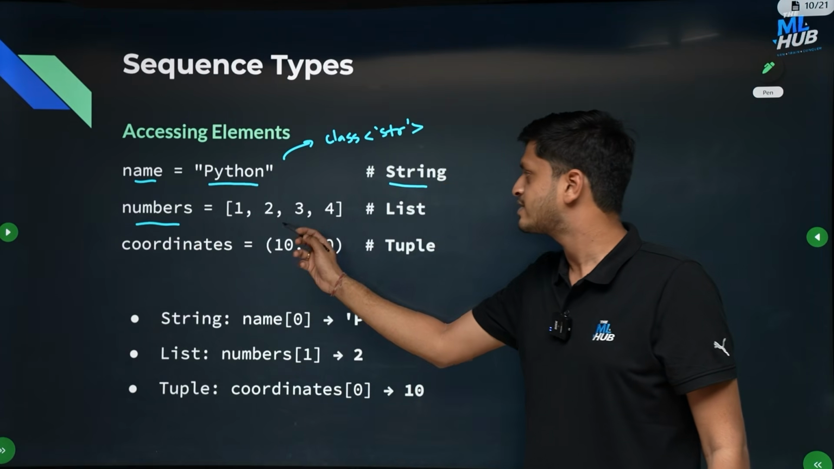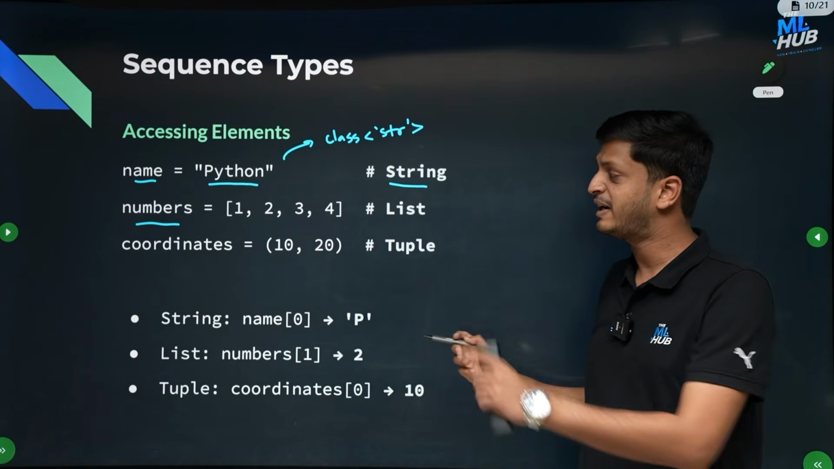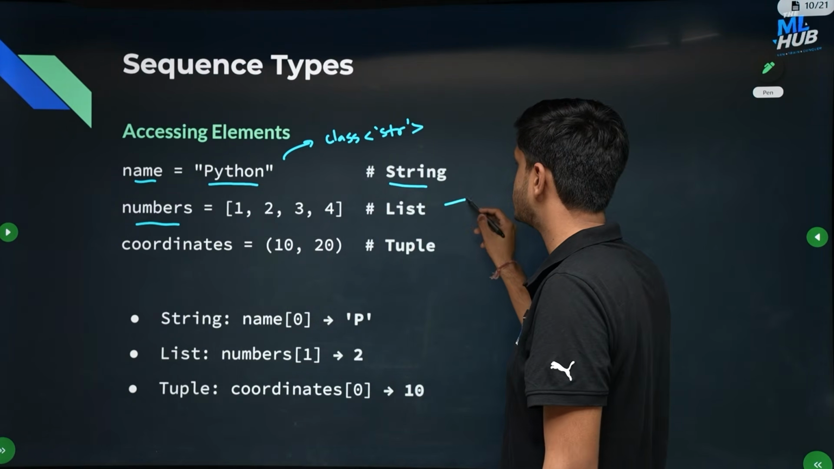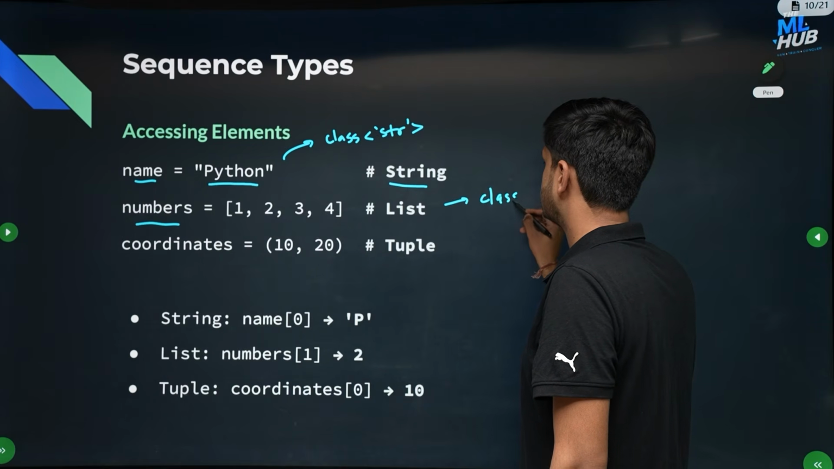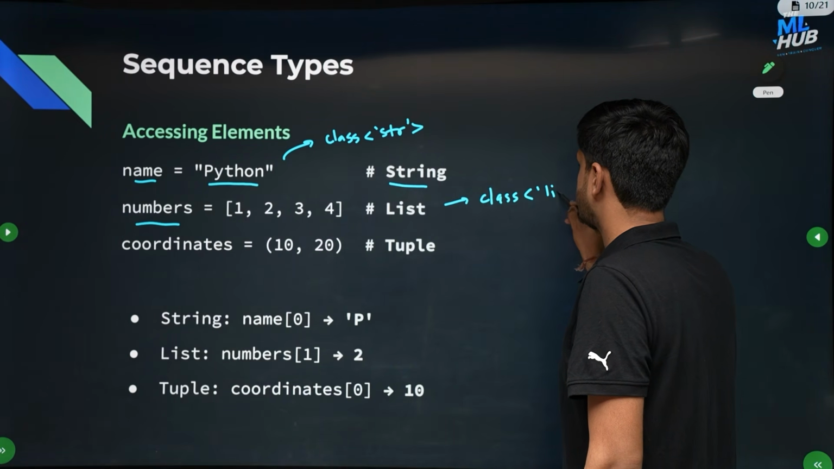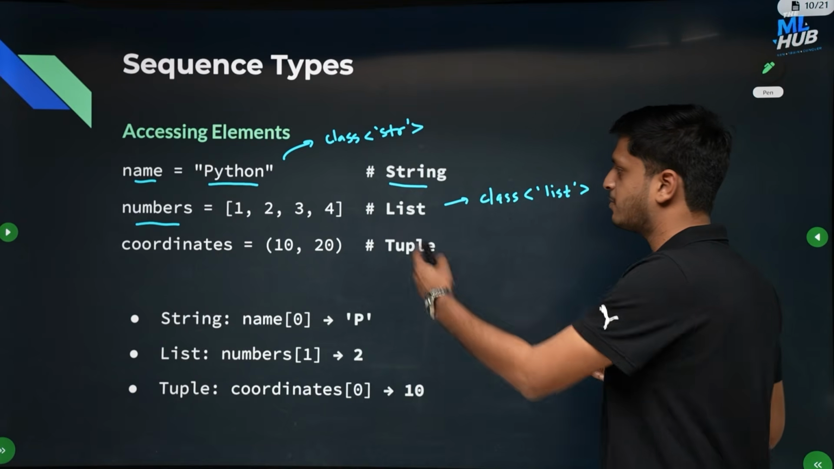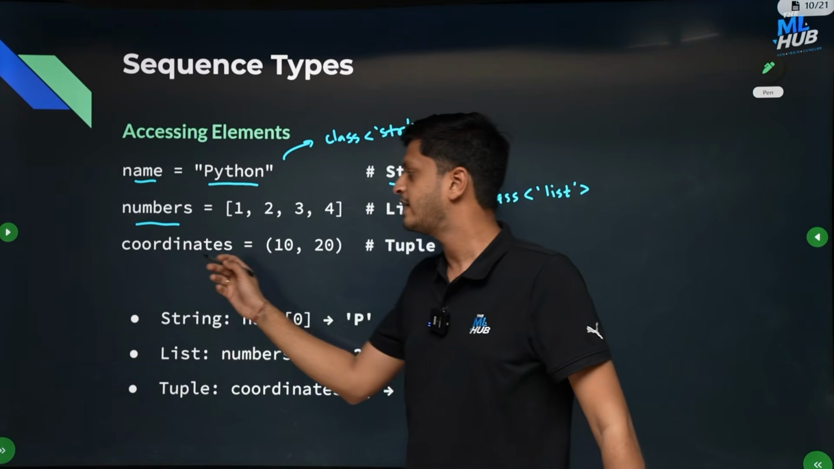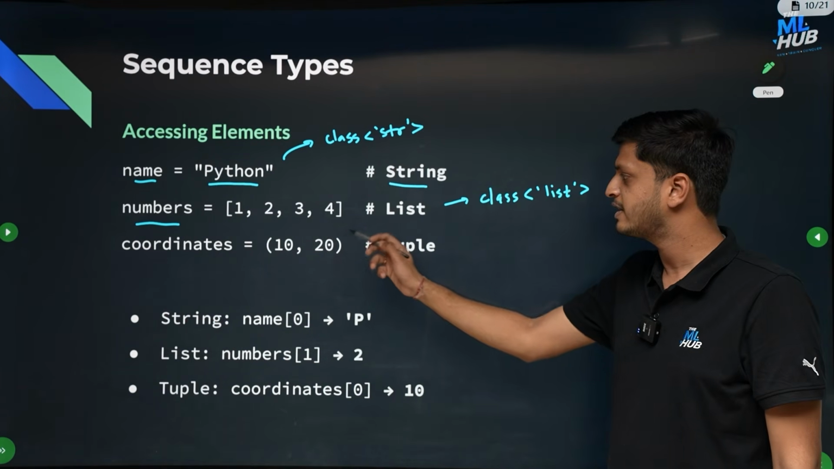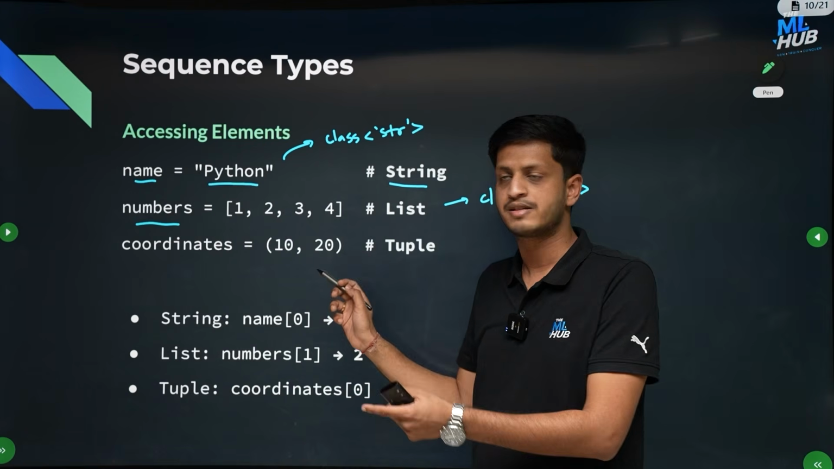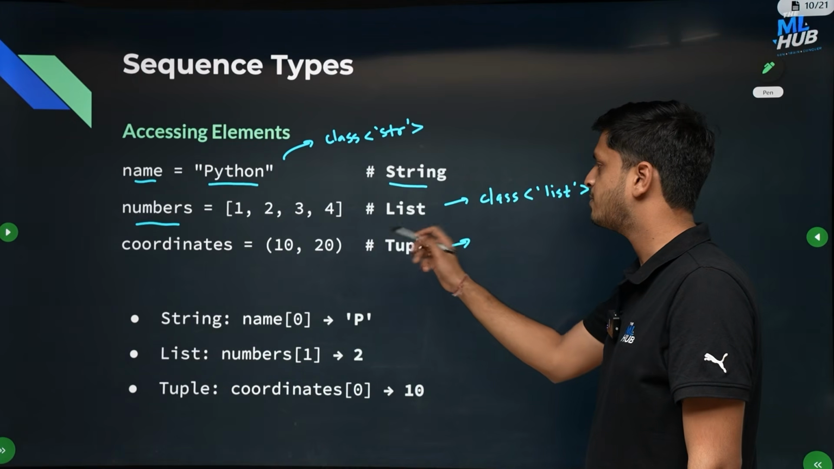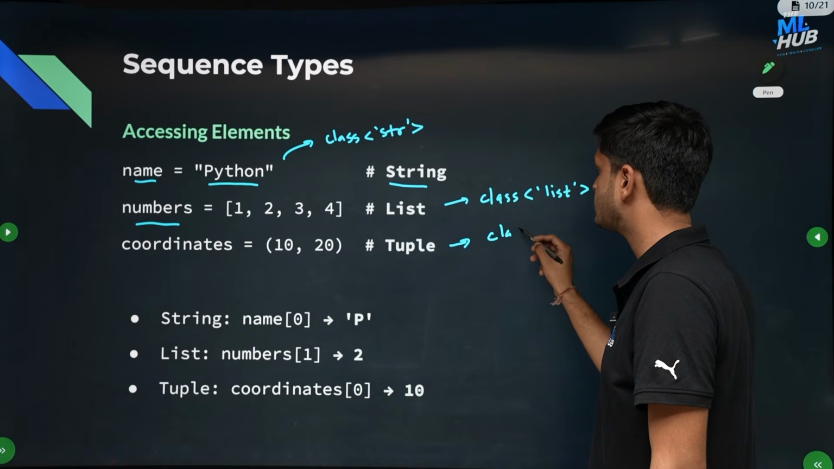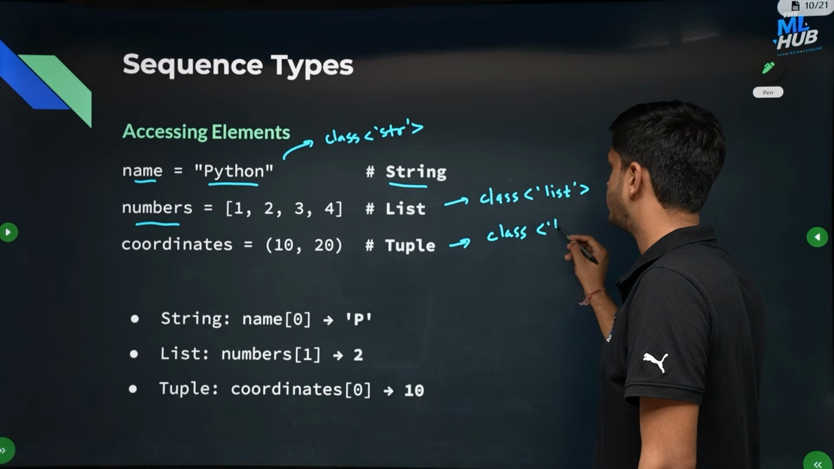And here we have created another variable, numbers. Numbers contains a list of items, 4 items. So if you print the type of numbers, it will come out as class list. And another, we have created coordinates. It is a tuple. We can see tuples are declared using round brackets. So if you print the type of coordinates, it will come out as class tuple.